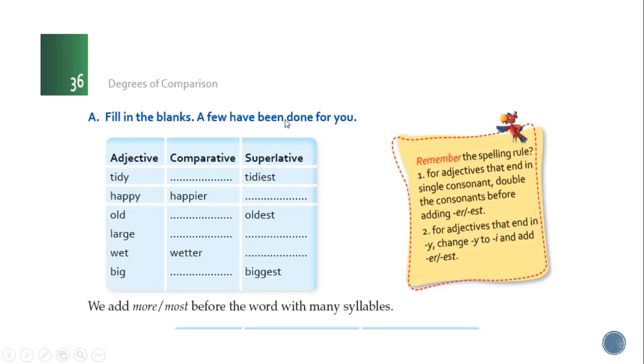And one more rule is there: we have to add more and most before the words with many syllables. If only two syllables are there, see tidy, tie and dy, one and two syllables only, then we will use er and est. But if many syllables are there, then we have to use more and most. Okay.